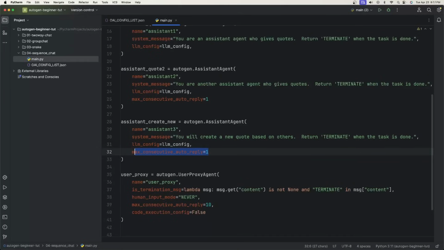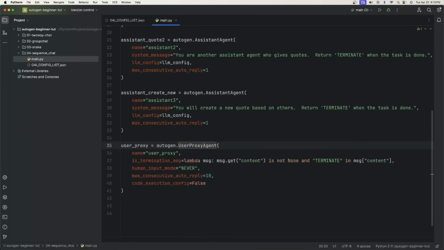Another property here is the max consecutive auto reply. I just set it to 1, meaning once they come up with a quote, I don't need them to do anything else, right? This is just a simple task. And then finally, I have the user proxy agent, and I do have a new property here. It's the is termination message. So you can create a lambda where it checks if the content is not none and if terminate exists in the content. And this means that we will now terminate the chat.